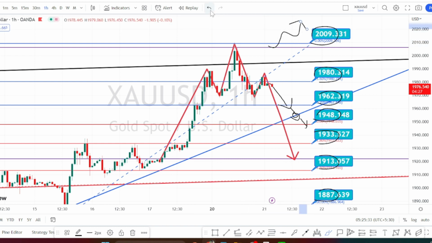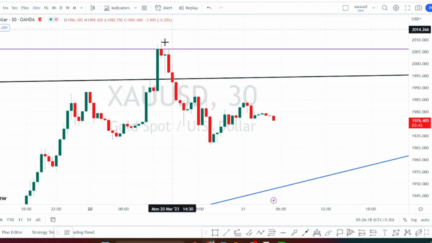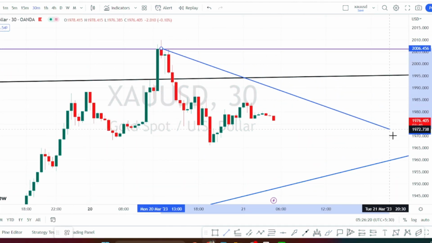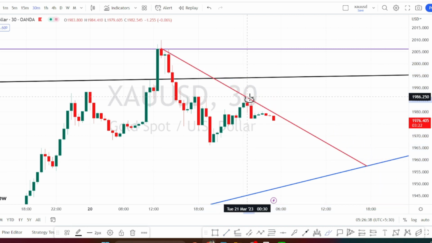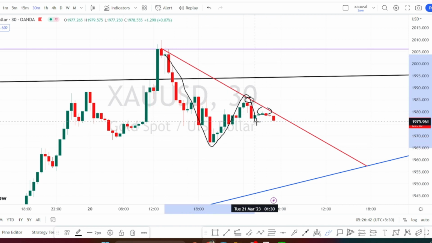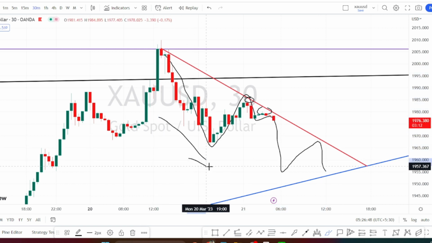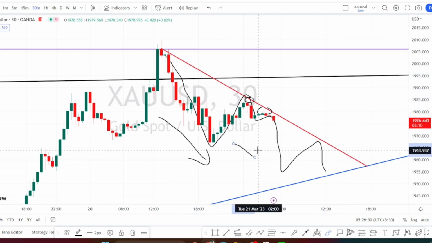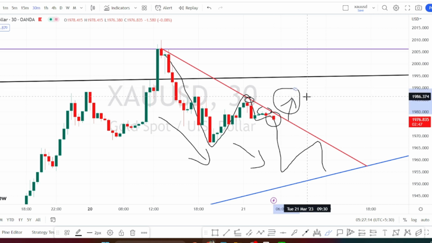Let us look at the price action for 30 minutes time frame. I'm in 30 minutes time frame, and for the 30 minutes time frame, I'm drawing a trend line or a resistance line. And we are noticing the price action to respect this resistance line and to trend on the bearish side retracement in 30 minutes time frame. And the trend of the price action in 30 minutes time frame is on a bearish trend for now. Wait for the price action to break this trend line if you want to take trades on the bullish side bounce back in 30 minutes time frame.